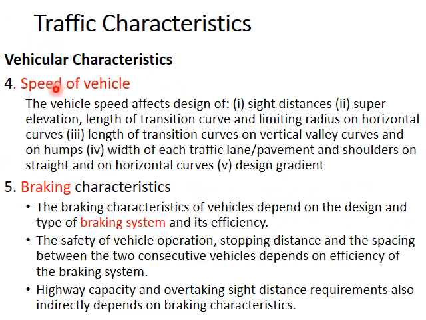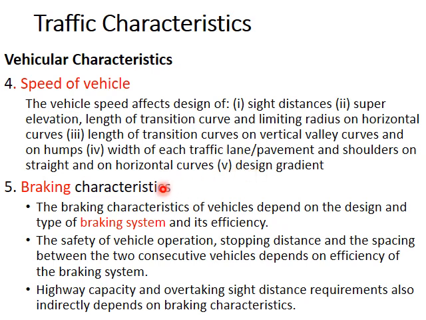Next vehicular characteristic is speed of the vehicle. Speed of the vehicle affects the sight distance, super elevation, then length of transition curve, limiting radius, length of transition curve on vertical valley curves, width of traffic lanes and shoulders, design gradient, etc.